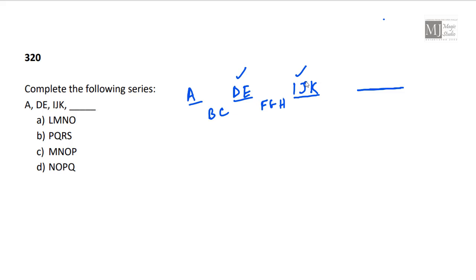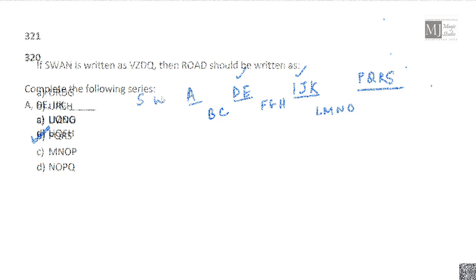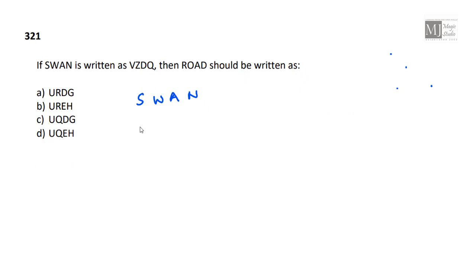So they skip 2, then they write 2. They skip 3, then they write 3 alphabets in the series. And now I need to skip 4, I guess. I, J, K, L, M, N, O, P, Q, R, S should be the member. Option B fits in.